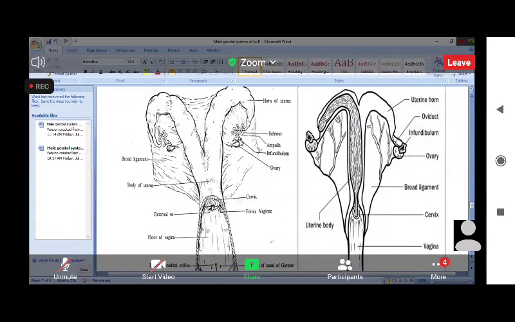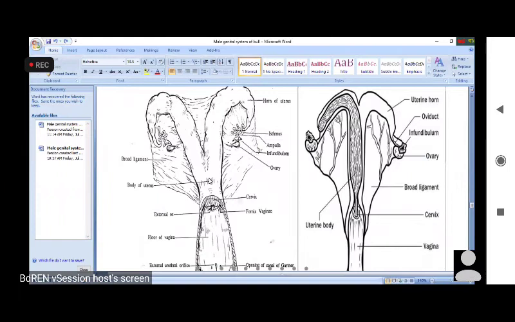One is the infundibulum, another is the isthmus. After the fallopian tube, this is the horn of the uterus. Then this is the body of the uterus. And this is the cervix. This is the vagina.